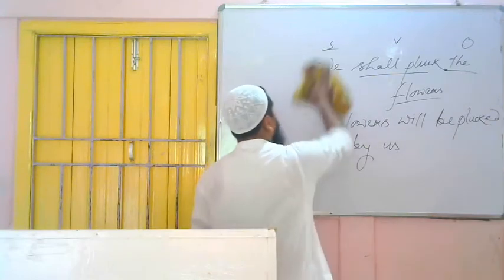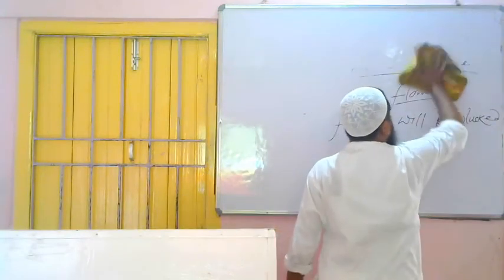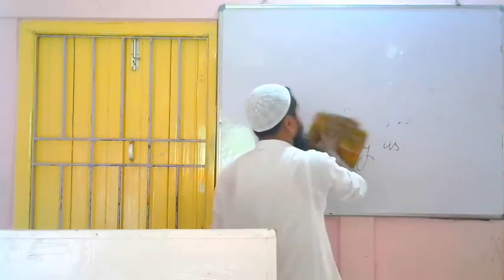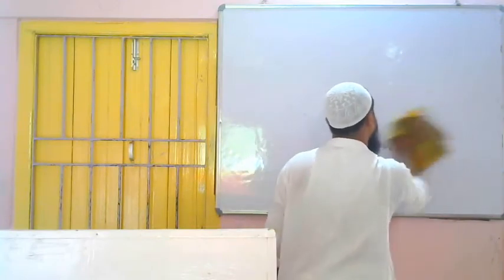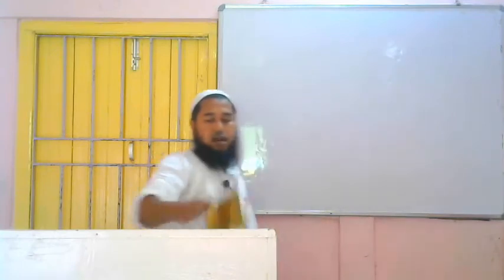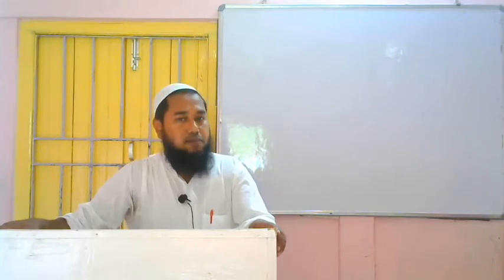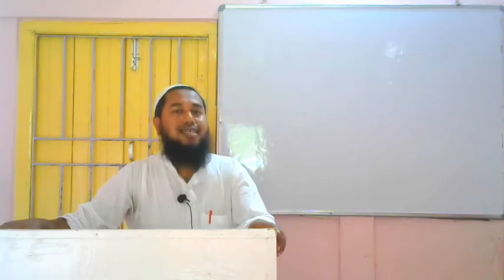Next tense is what? Future continuous. How to identify a sentence of future continuous? For that, we have to know the formation. What is the formation of future continuous tense? Subject plus shall be or will be plus verb ing. If we get subject, then shall be or will be, then verb ing, then we have to understand that this is a sentence of future continuous tense.